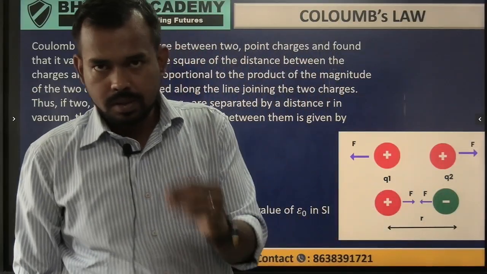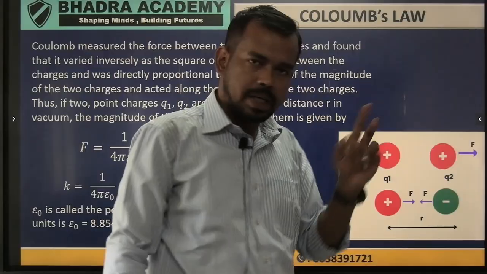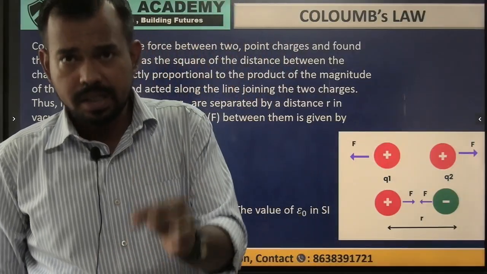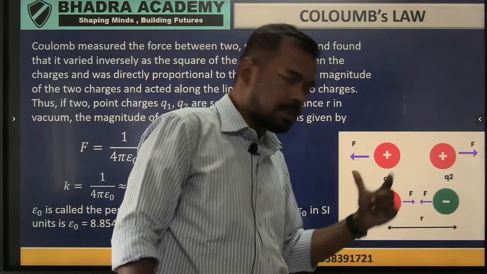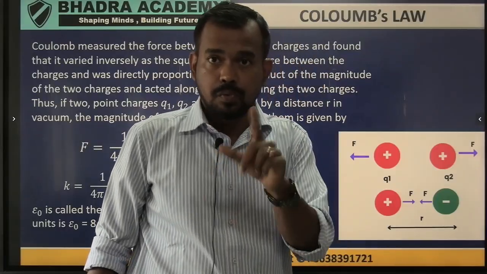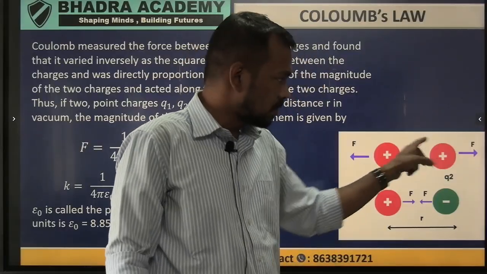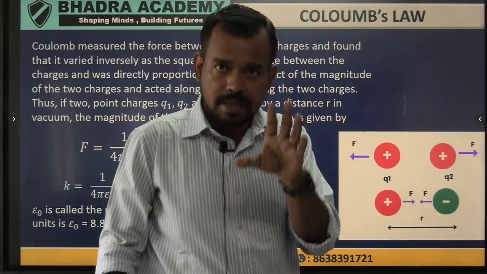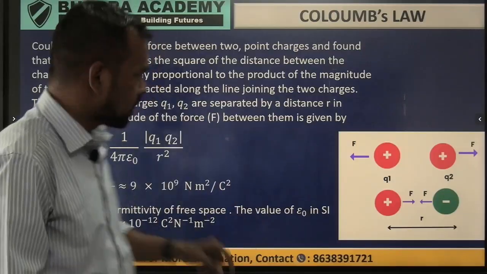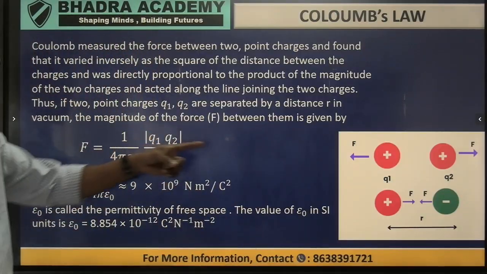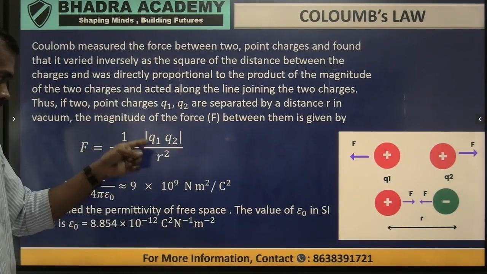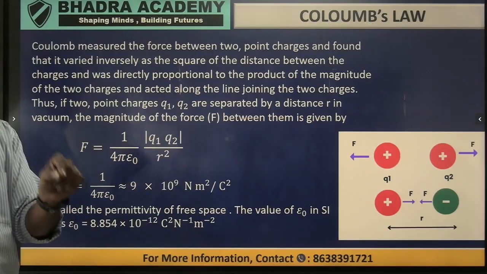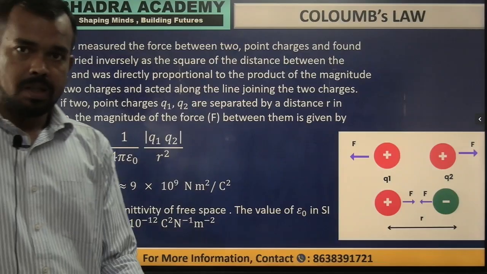Okay, so it may be repulsion or attraction, that does not matter. Here, if they are separated by a distance r, then the force, whether repulsive or attractive, that is acting upon them can be defined by this equation: directly proportional to the product of the charges and inversely proportional to the square of the distance between them.